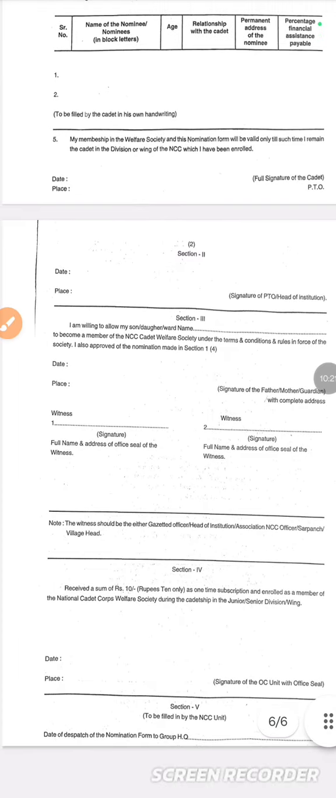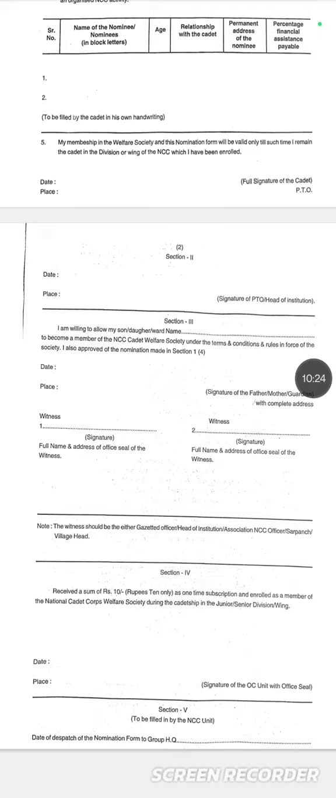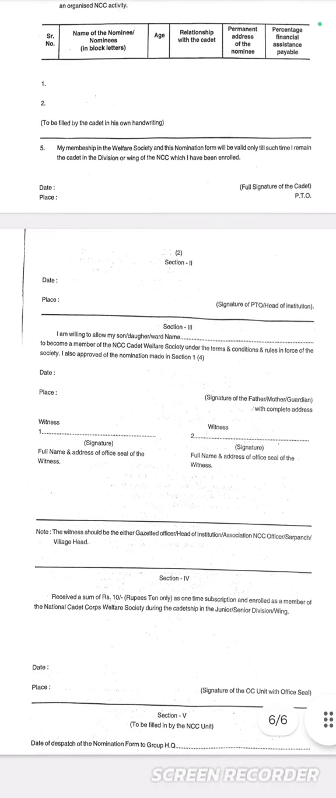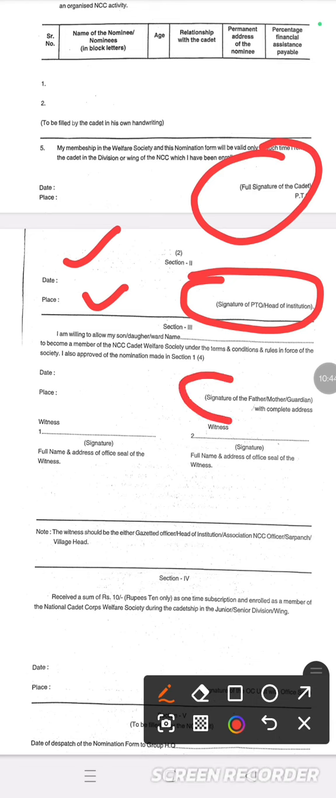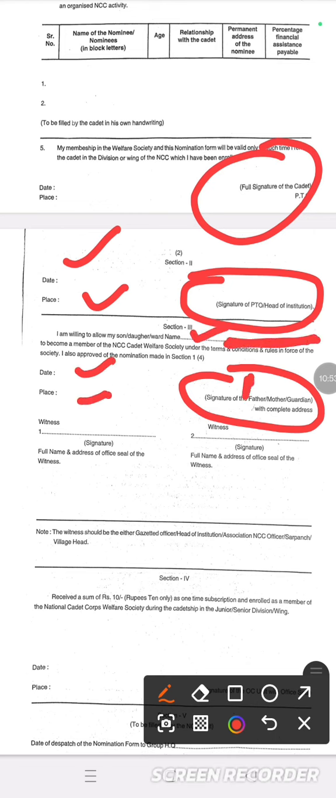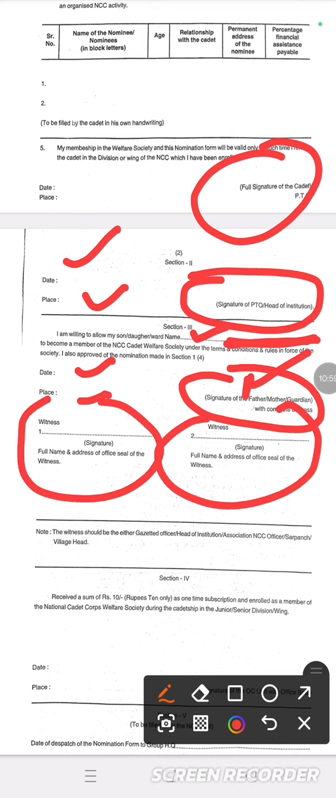So this is the last page, and here please take care that you have to sign, the full signature of the candidate here, date, place, the same today's or tomorrow's date, KV1 Jalandhar Cantt. Signature of the head of the institute: here the principal will sign, so don't worry. When you submit, I and the principal sir will sign on 2 pages. Okay, next one is the signature of the mother and father. Here, I am willing to allow my son, ward's name, your name will be there, then date, place, and your father's signature will be there. Then witness 1 and witness 2: here I will sign and the principal will sign, so don't worry.